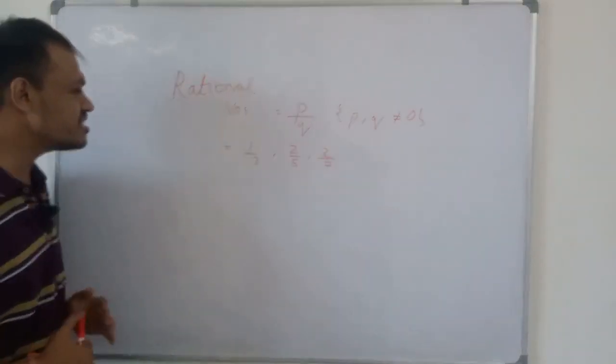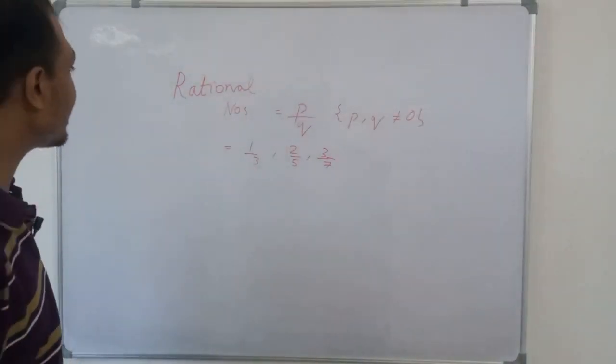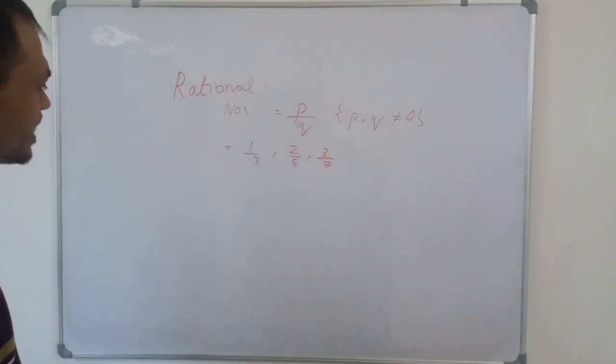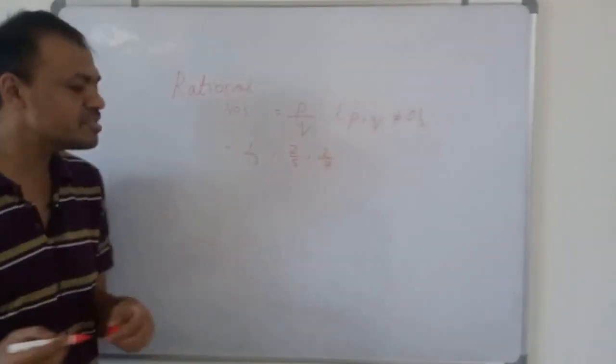In the next exercise we will try to prove whether some number is an irrational number or not. So, in the next video we will do some examples.